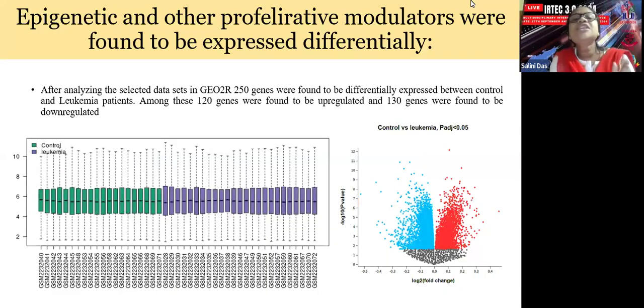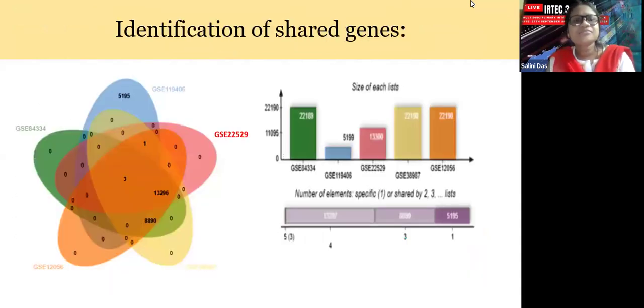So, GEO2R: GEO is the database where you can get all the data, and GEO2R is an online software system where R, a statistical programming language, is used to analyze the expressional status of different genes. There we found around 250 genes differentially upregulated in cancerous individuals compared to healthy individuals. Among those, we took five datasets in particular, with more than 2,000 patients, and among those patients, we identified the common genes.